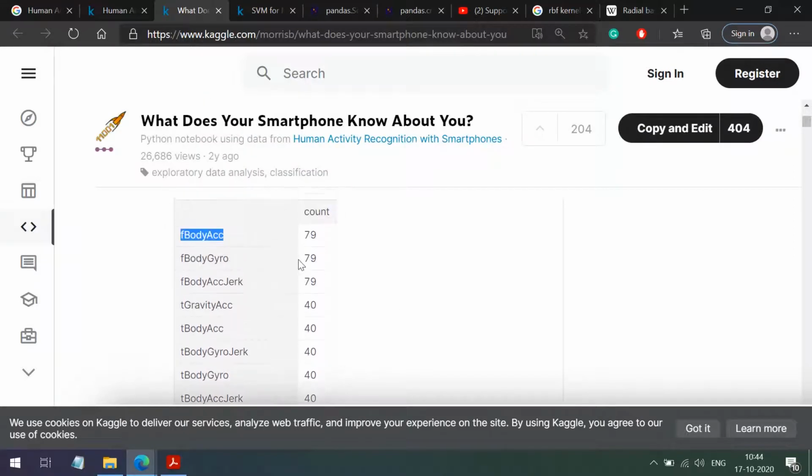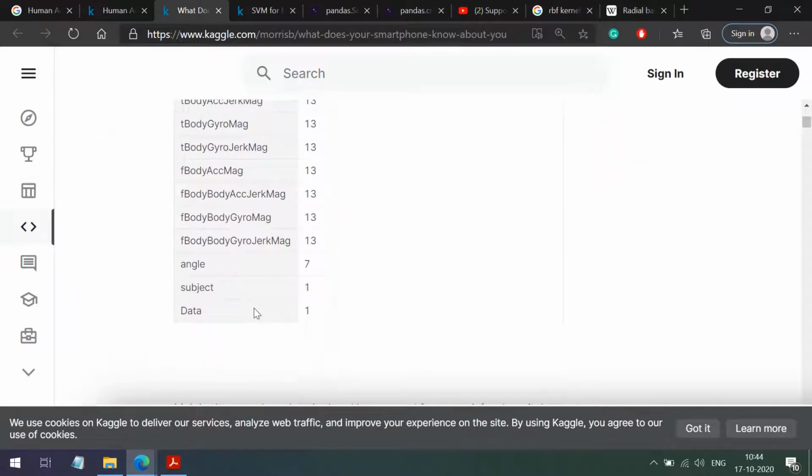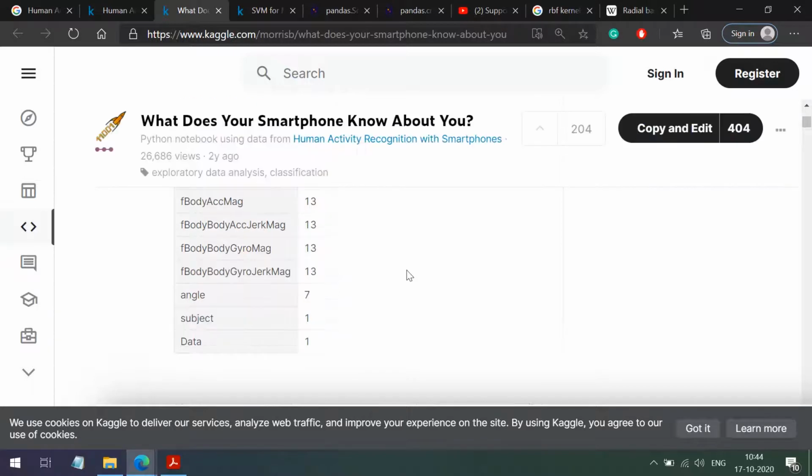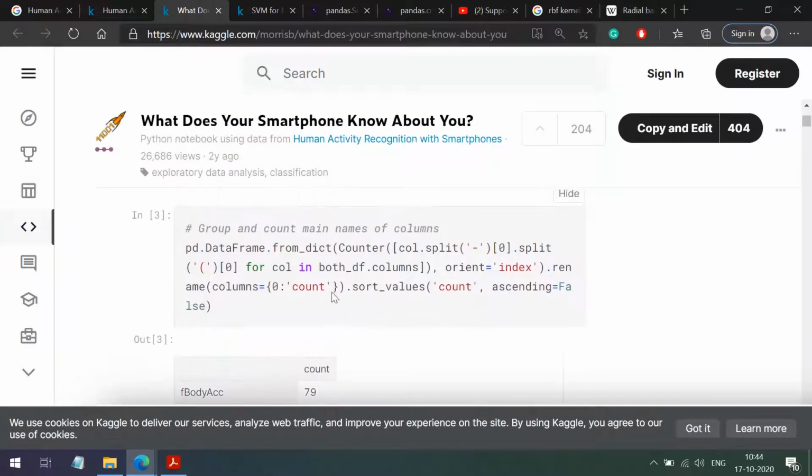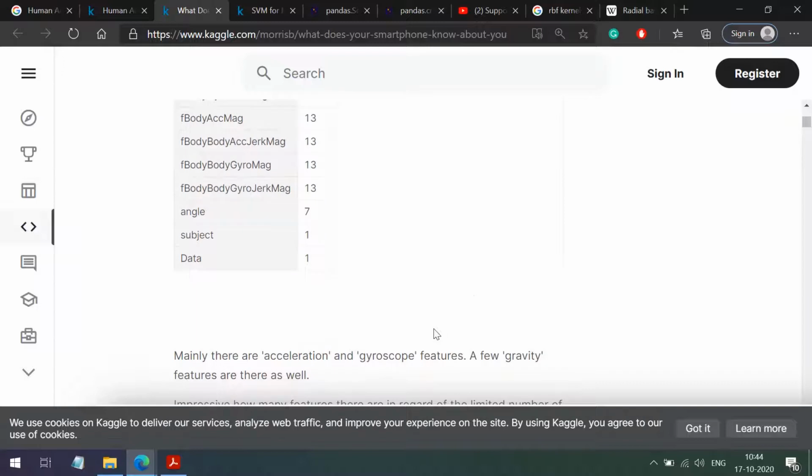So we have a total of 79 columns for the F body accelerometer, then similarly for other sensors. And then we have only one column for the subject, one column for the data, 7 columns for the angle, like that. Actually this was not necessary, but just for analysis they are getting the main names of the columns.